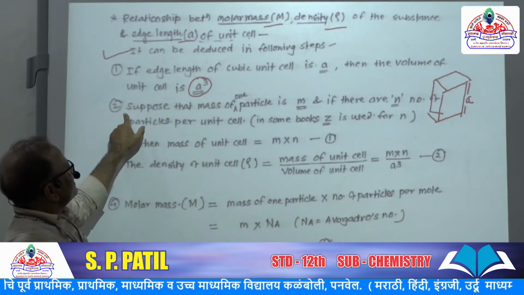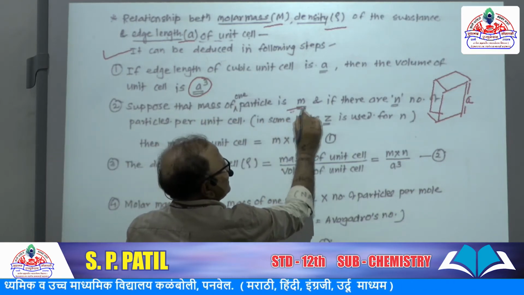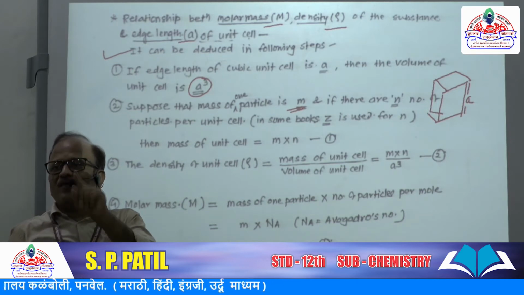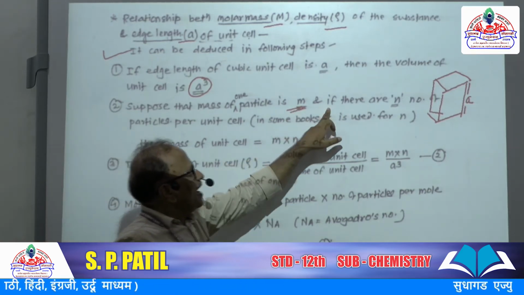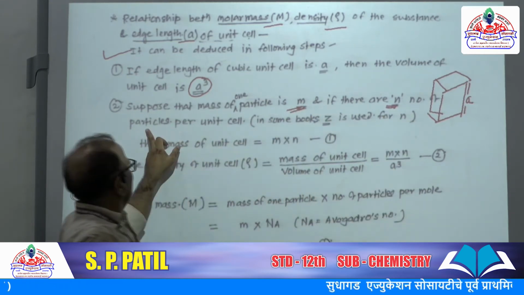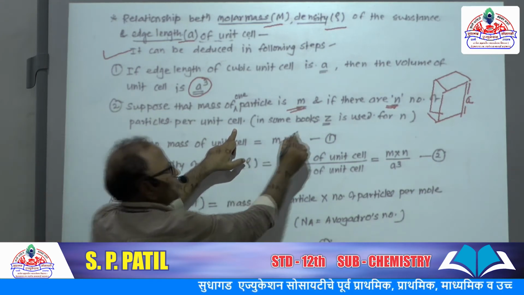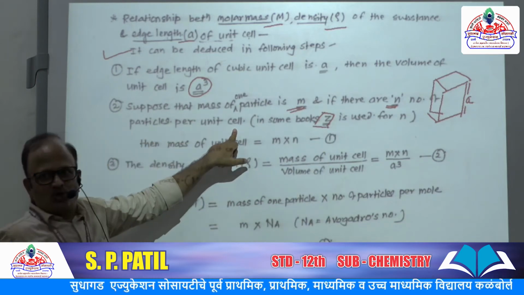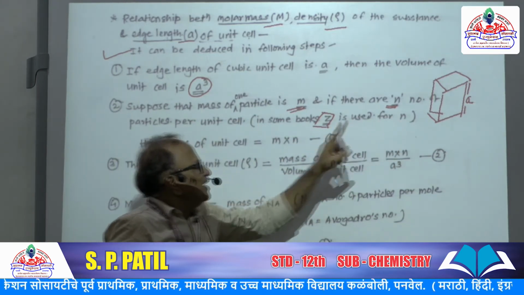Suppose that the mass of one particle is m. So here in this crystal structure, one particle is present, so its mass is m, and if there are n number of particles per unit cell, in some books it is given by Z. It is also called Z, used instead of n.